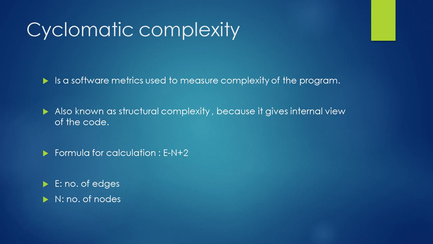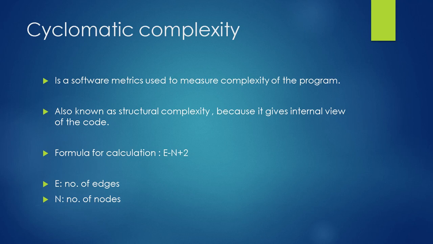Now we are going to see the topic cyclomatic complexity. The cyclomatic complexity is a software metric used to measure the complexity of the program. It is also known as structural complexity because it gives the internal view of the code. The formula to calculate the cyclomatic complexity is E minus N plus 2.